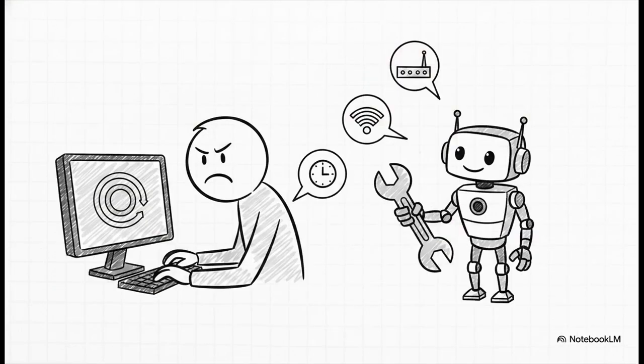Let's ground this concept a bit more with that customer support example. Say a customer asks, "Why is my internet slow?" Well, a standard AI might just spit out a generic top 10 list of basic fixes, pretty unhelpful. But a self-ask AI acts like a real living technician. It asks follow-ups like, "What time of day does it happen?" Or, "Are you on Wi-Fi or Ethernet?" Or, "Have you restarted the router?" It entirely prevents those generic, unhelpful guesses by generating targeted diagnostic questions first, which obviously dramatically improves the whole user experience.